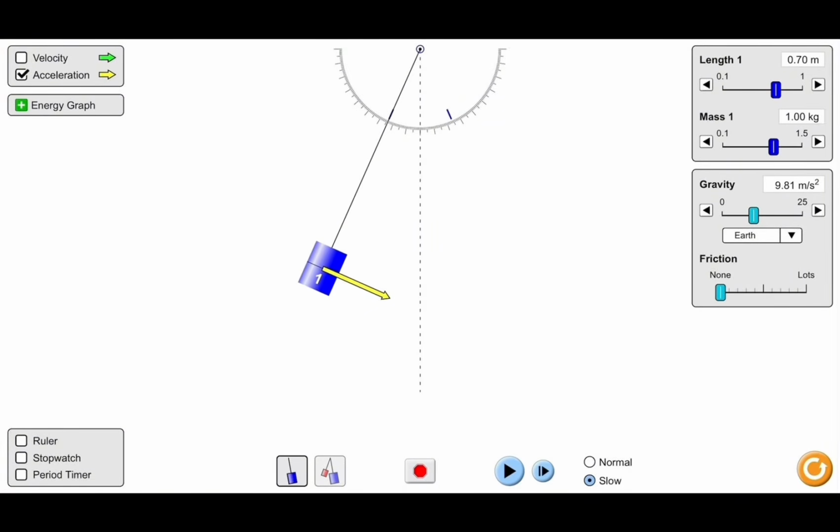When it is coming towards the equilibrium position, the displacement decreases. And as the displacement decreases, the acceleration arrow will also decrease. Look at this. As it is coming down, the acceleration arrow is decreasing. Now look at this. The more it will displace from the equilibrium position towards the right hand side, the more will the acceleration value increase. Can you see? The more it displaces, the more the acceleration value increases.